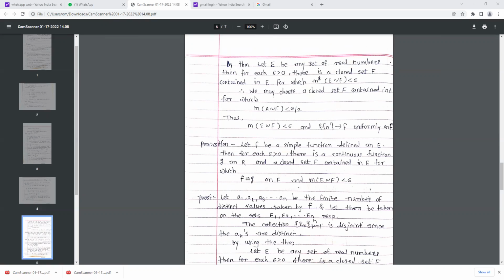Therefore we may choose a closed set F contained in A for which the measure of A minus F is less than epsilon by 2, and this completes your proof.